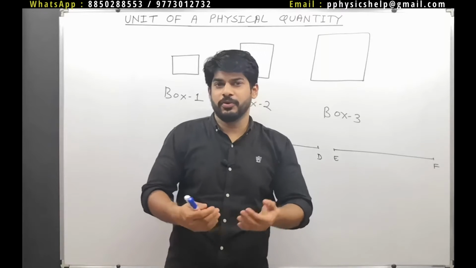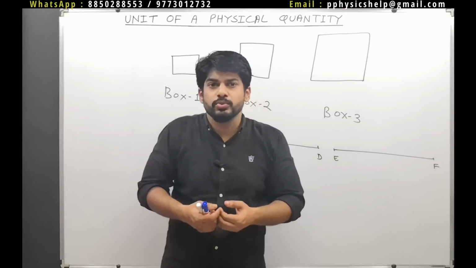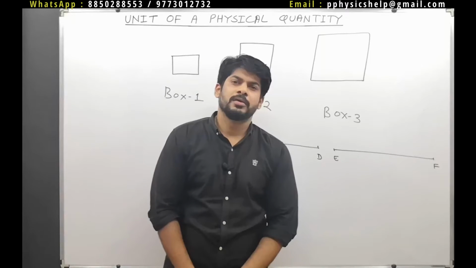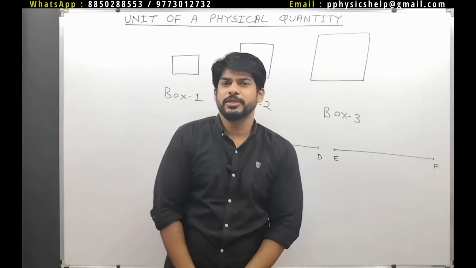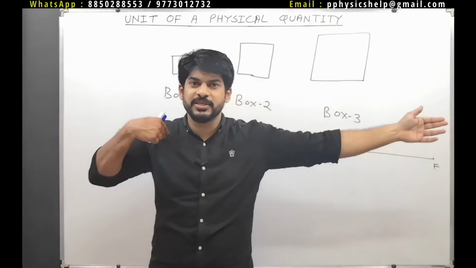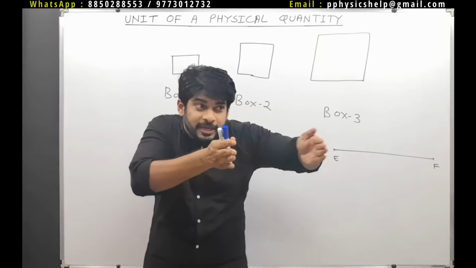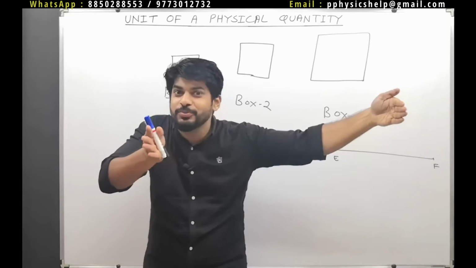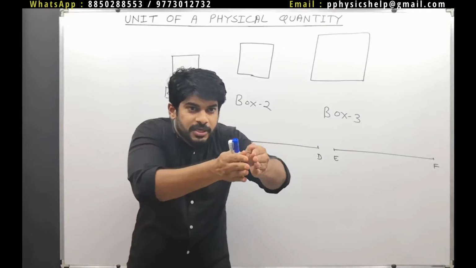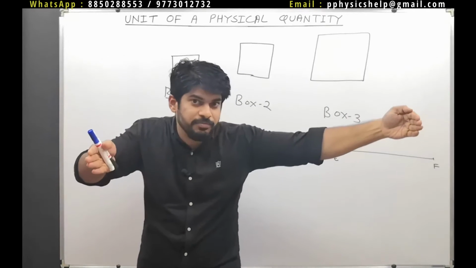See, for example, you are told to measure the dimensions of your room. How will you measure? You tell me. If there is no reference defined, you require a meter scale. So first of all, that meter has to be defined, isn't it? What is 1 meter? See, this much length is 1 meter.